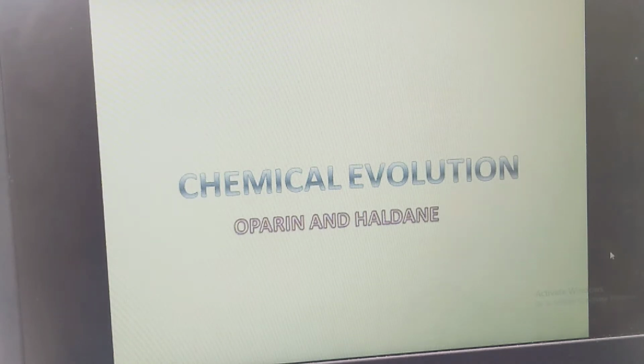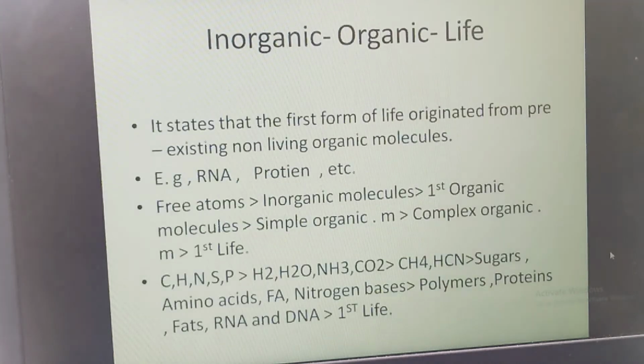What did they say about this theory? This theory says that the first form of life originated from pre-existing non-living organic molecules.